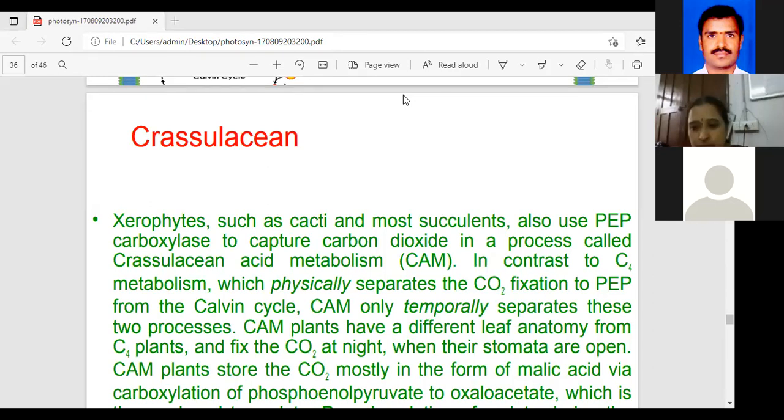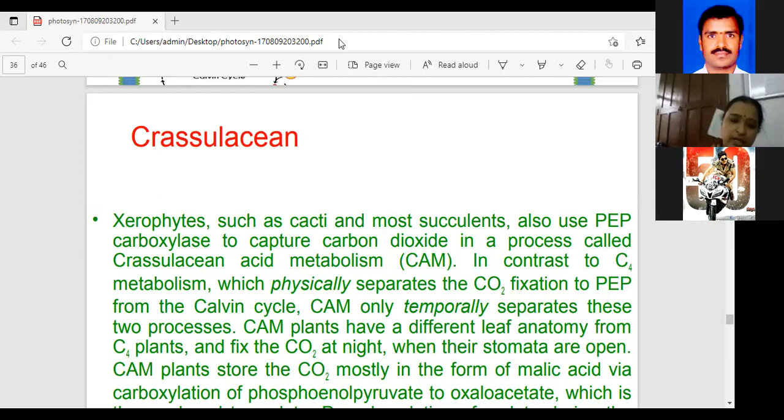RuBP. RuBP, madam. And in the C4 cycle, phosphoenol pyruvic acid, PEP. Yes or no? Yes, madam. PEP is the primary carbon dioxide acceptor in C4, and in C3 it is RuBP. Okay, these are the total cycles that undergo the light and dark reaction.